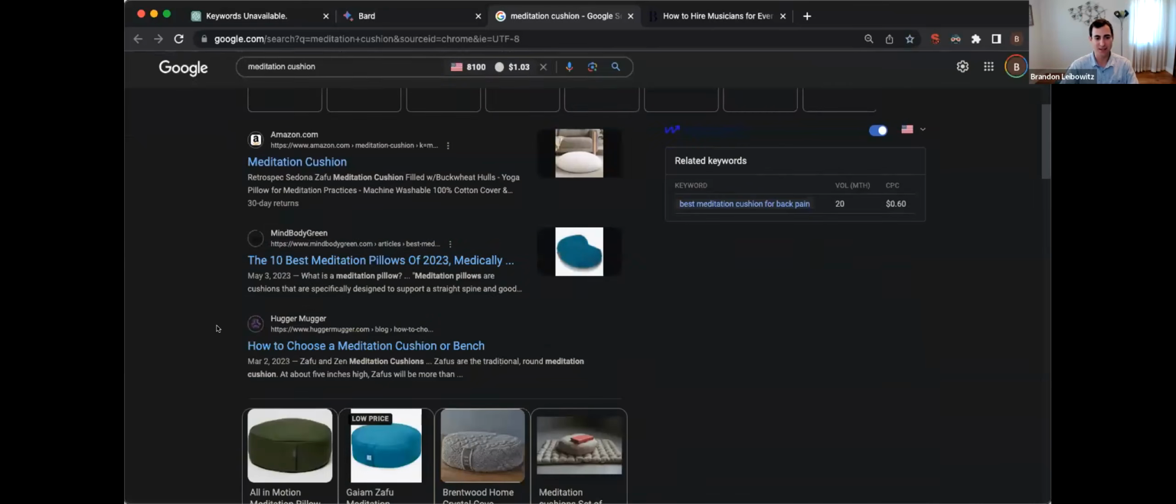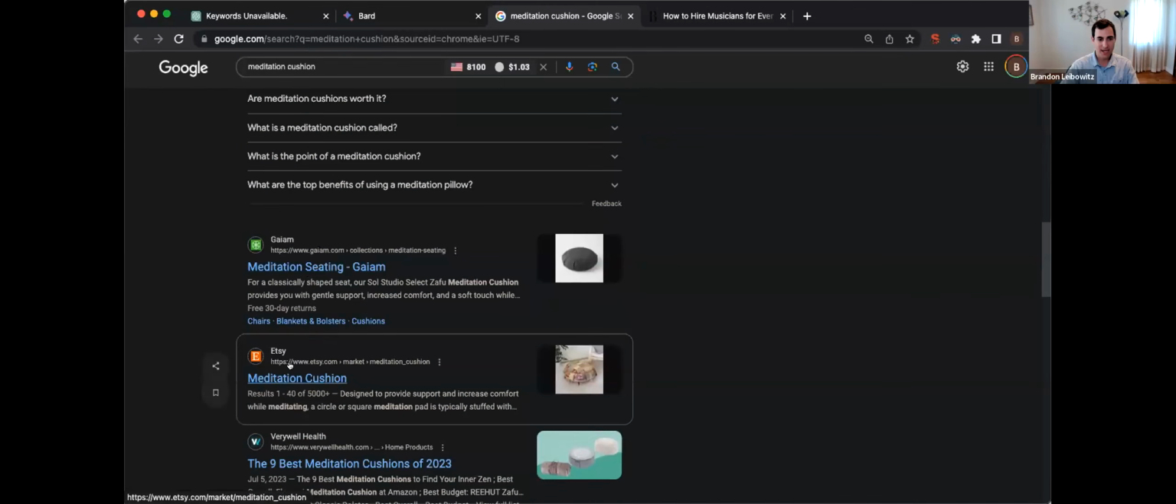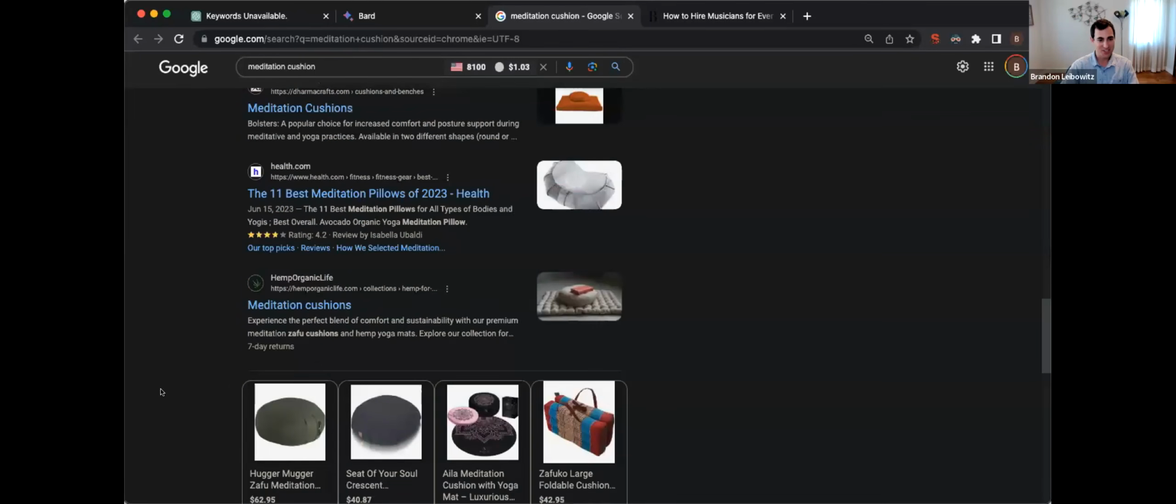So right now I can see number 1 is Amazon, number 2 is Mind Body Green, number 3 is Hugger Mugger, Glam, Etsy. I'm not the most familiar with meditation cushions, so I don't know all these, but it looks like there's some big corporate websites in there. And if I'm a small startup company, I might say, all right, this keyword might be a little too competitive. Let me try to find a more long tail keyword.